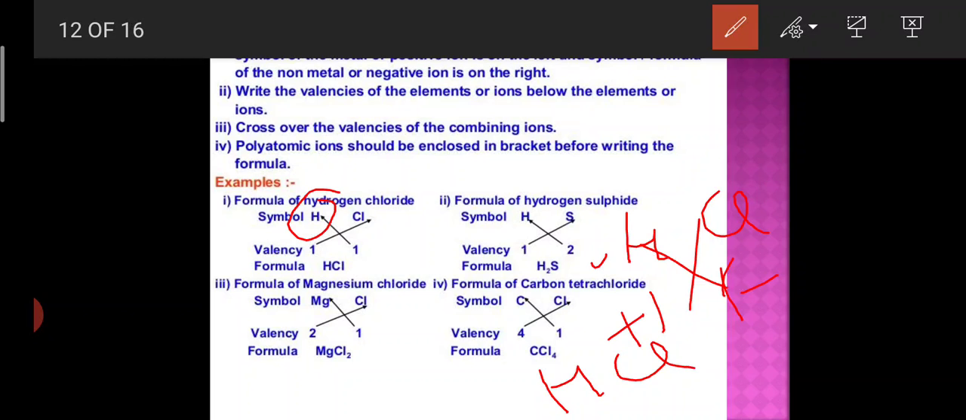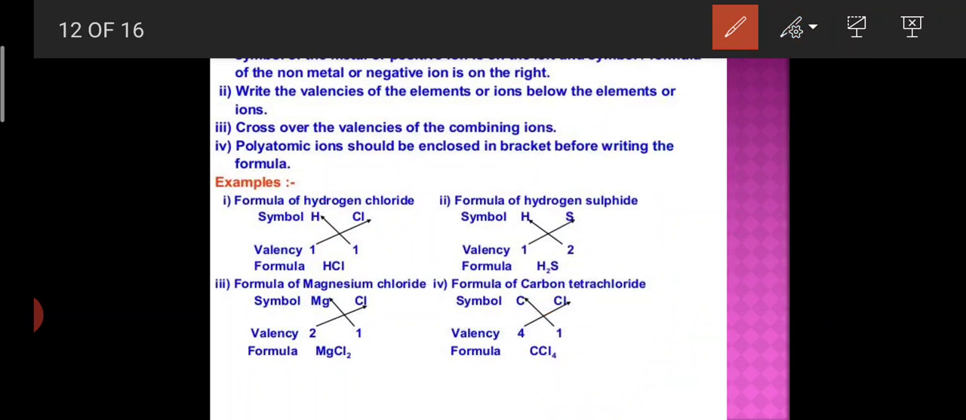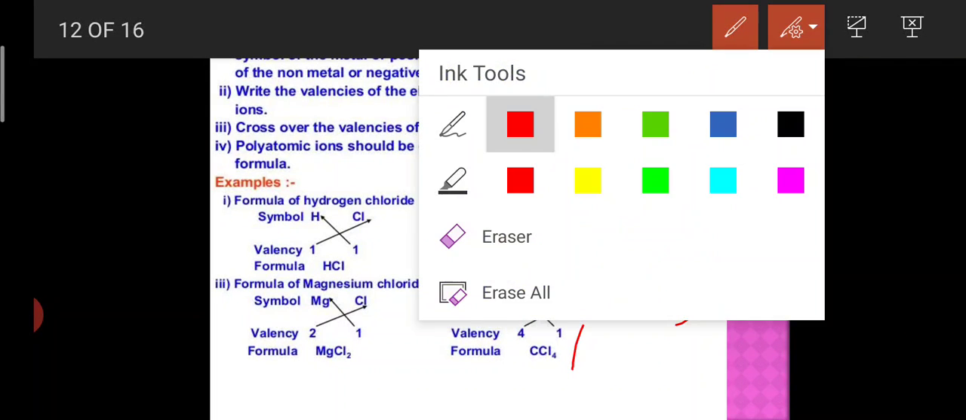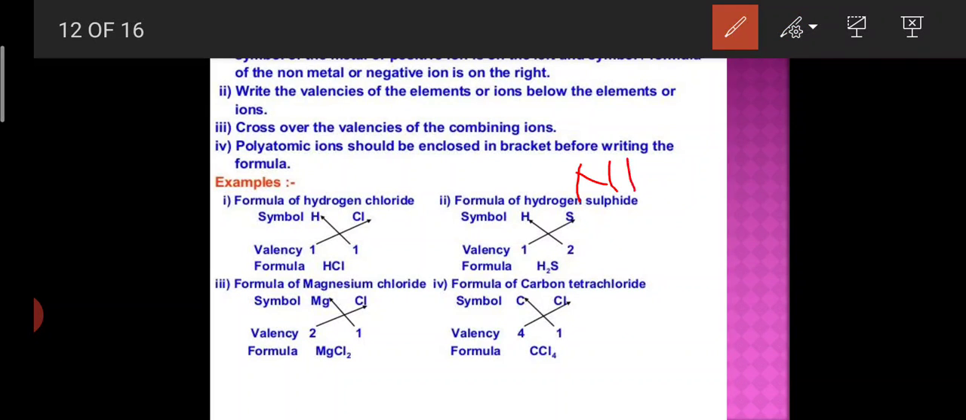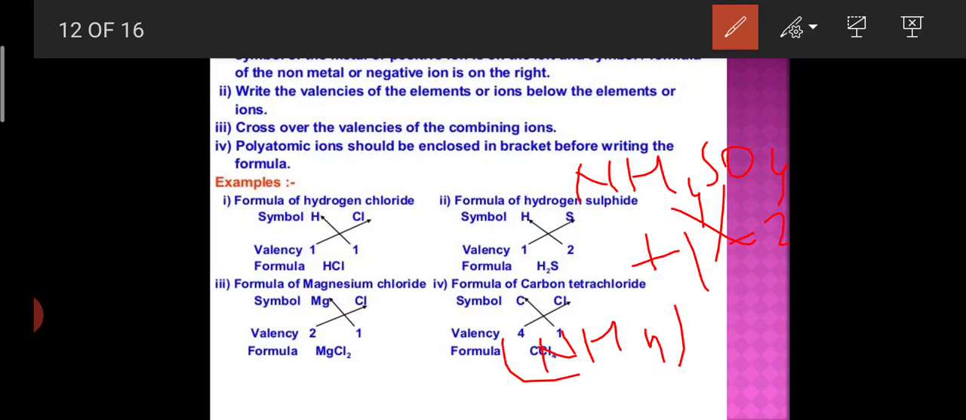HCl. Okay. Now student, if you want to write a polyatomic ion, it should be enclosed in a bracket. For example, take the example of ammonium sulfate. How can you write it? What is the valency of ammonium and SO4? Plus 1 and minus 2, to cross. So NH4 whole twice, bracket closed and 2, then SO4.